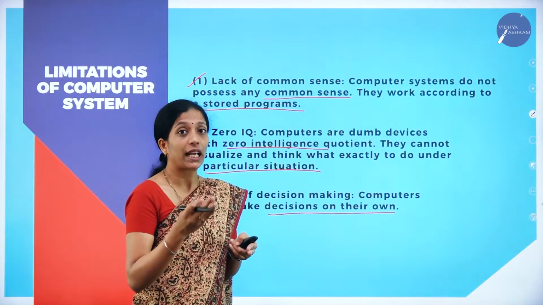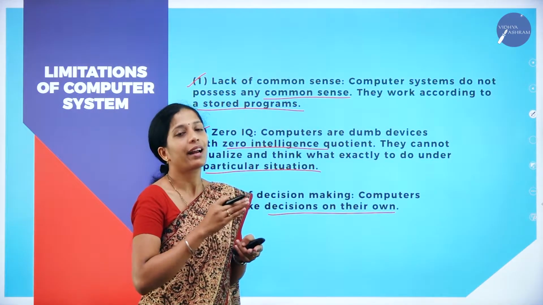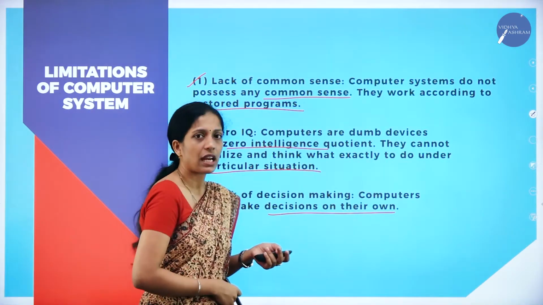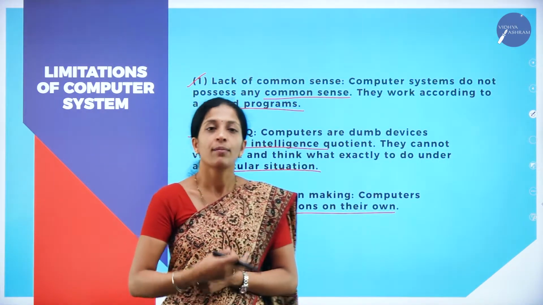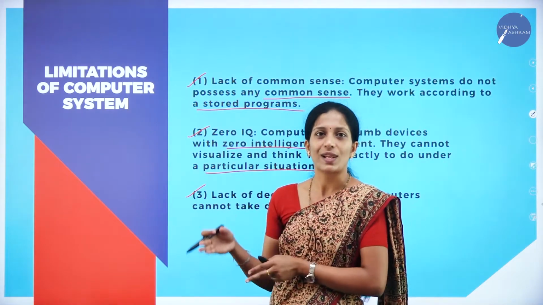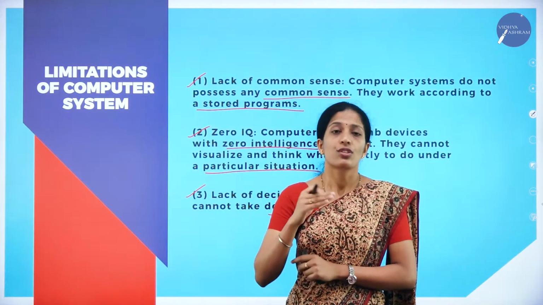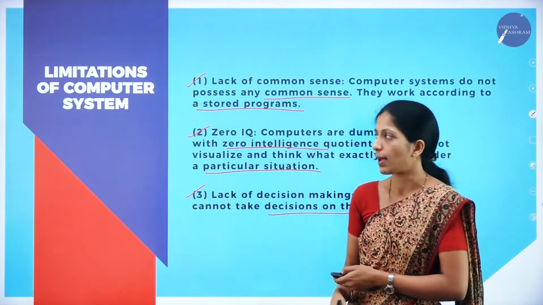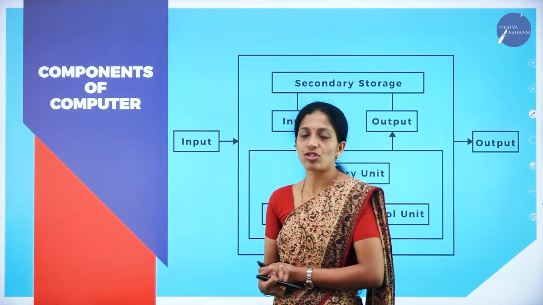Here also you can expect 2 marks. Write any 2 limitations of computer system. You can write any of the 2 limitations. There are a number of advantages as well as a number of disadvantages, but for you, it's enough if you learn all these few concepts. Next one is components of computer.